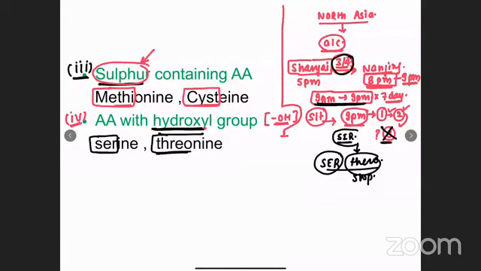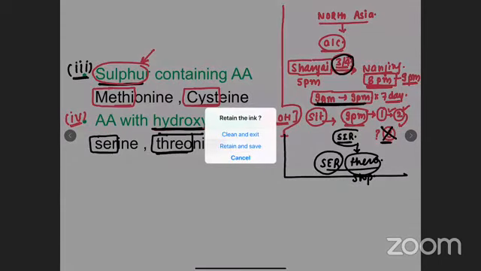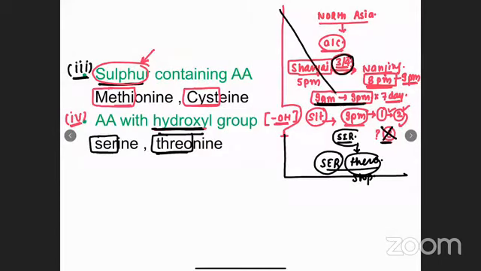Sir, ठहरो. Serine and threonine is alcohol containing amino acid. Nothing such incident happened. Serine and threonine. So these are the example of alcohol containing amino acid. This is how we are going to remember alcohol containing: sir, thero, serine, threonine.